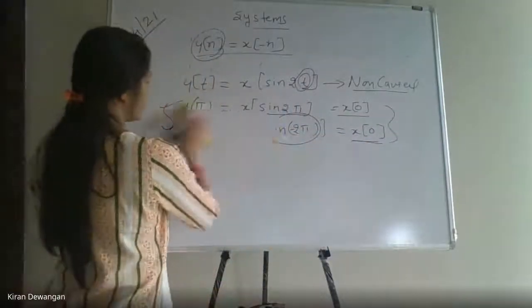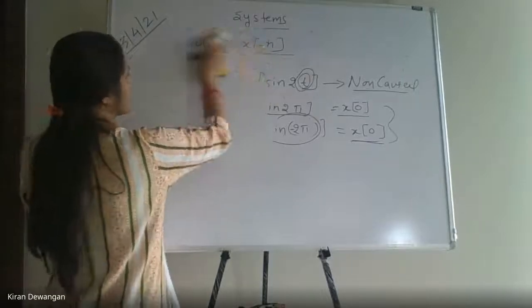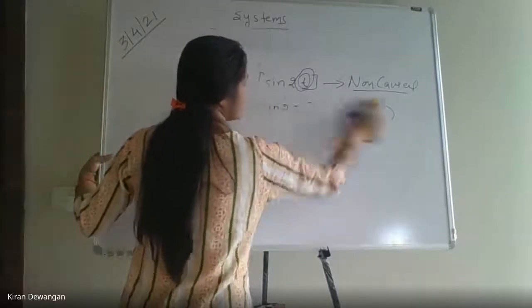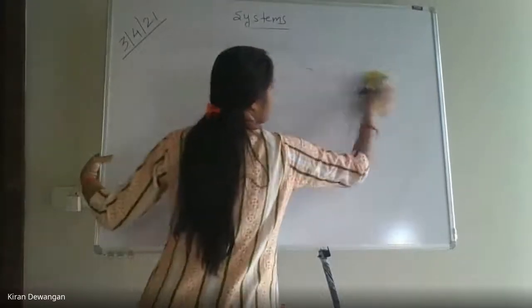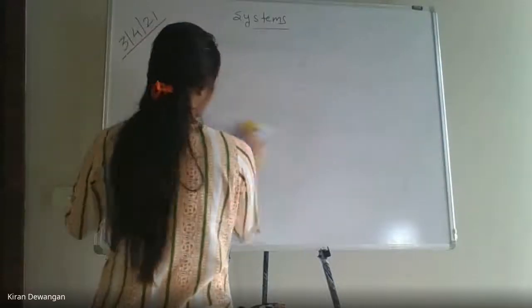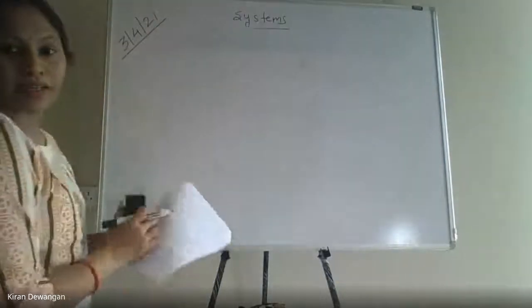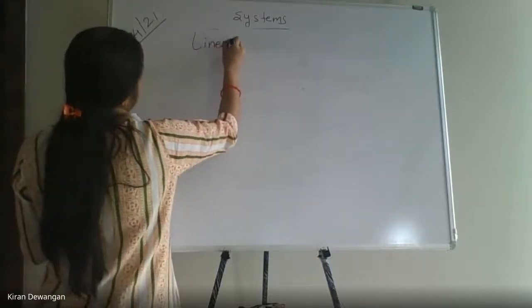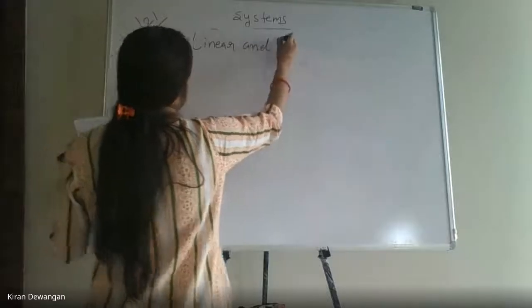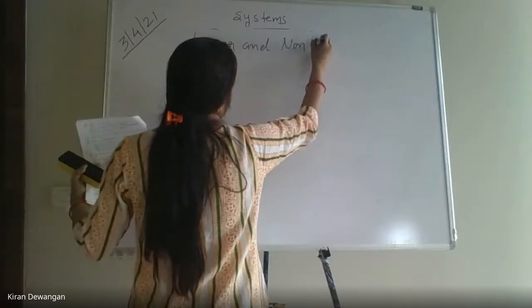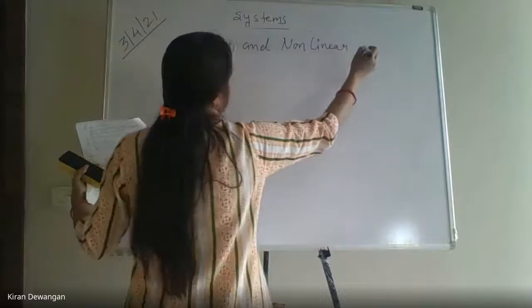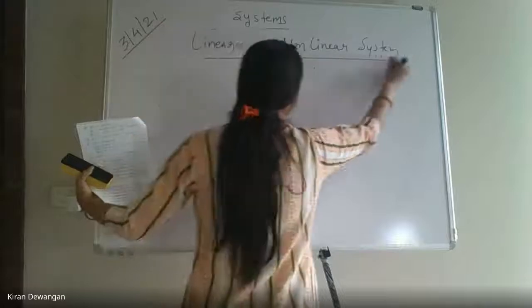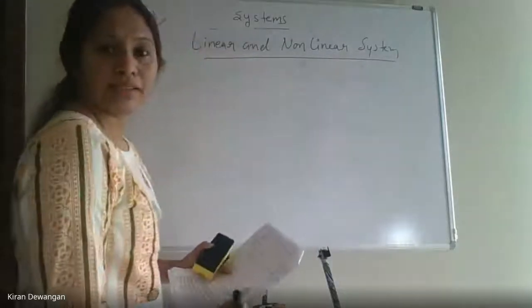Now I guess we are very much clear with the concept of causal and non-causal. Everyone, किसी को कोई doubt तो नहीं है अभी भी causal non-causal में? Clear, right, everyone? Now we'll move on to the next type of system, linear and non-linear. Linear and non-linear systems are very simple to understand. ठीक है?